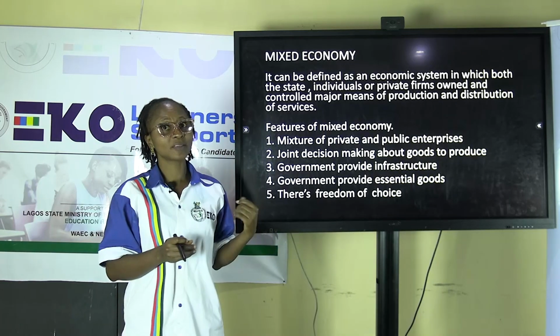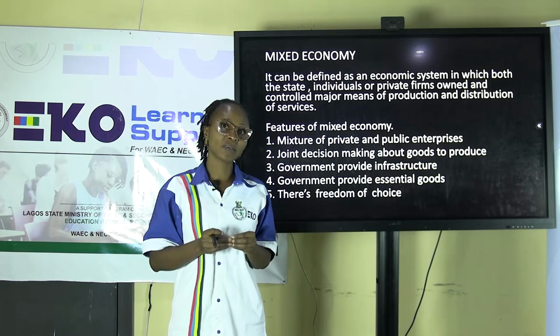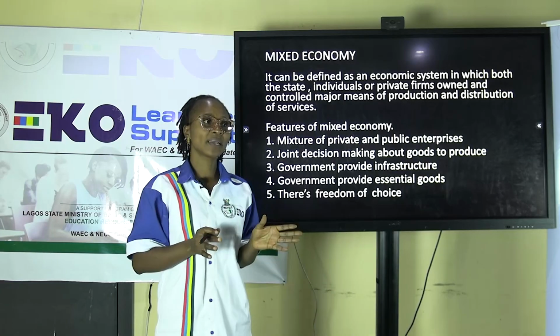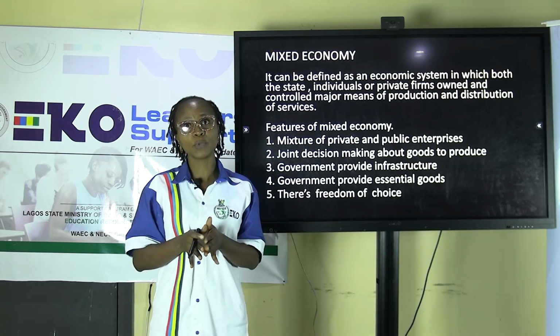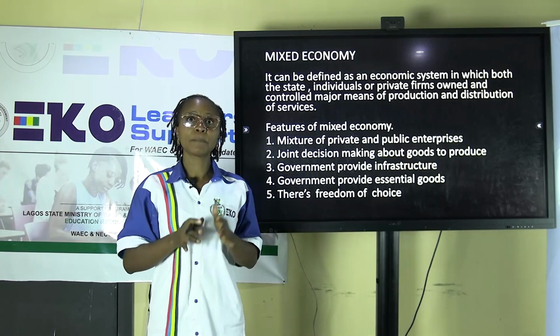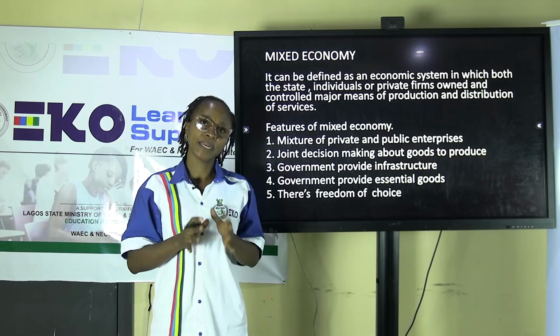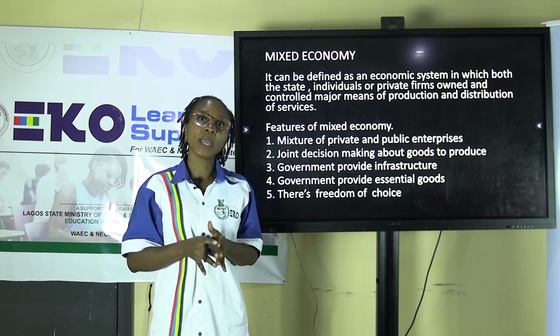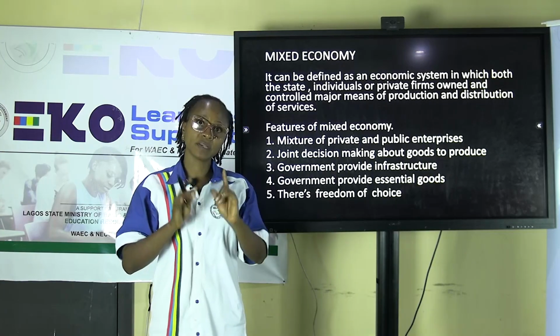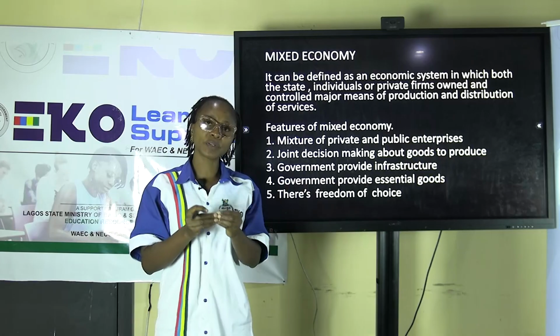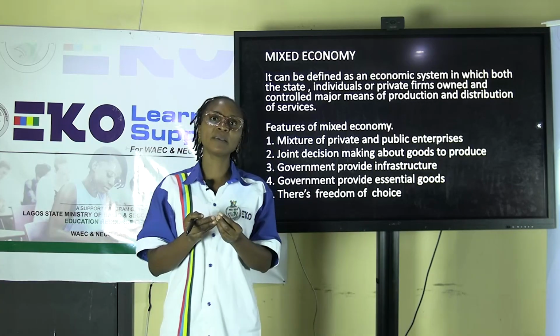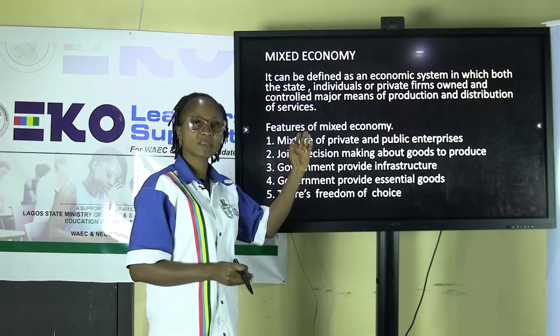Now, in our previous lesson, you remember, we talked about capitalism and socialism. We said capitalism is a system of economy whereby the private individuals are the major dictator in the economy, while in socialism, the major dictator in the economy is the government. So the combination of both capitalism and socialism gives us what we call mixed economy.